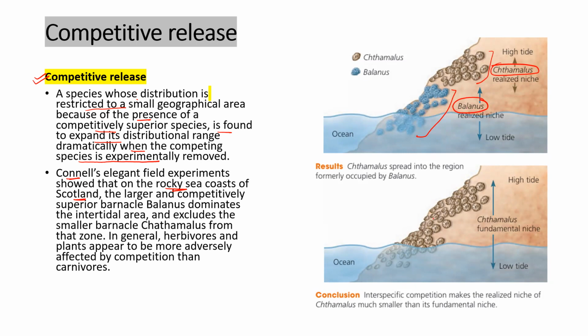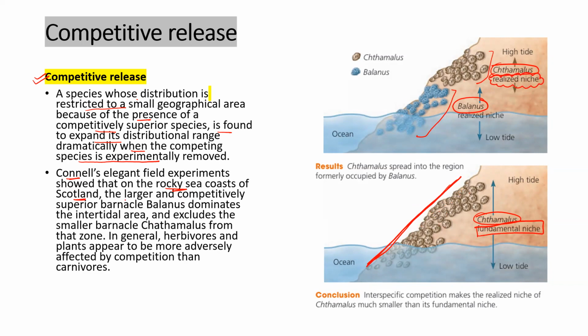Now, if Balanus is removed, then we are finding this Chthamalus is able to spread. You can see it is able to spread, means this is the area where they can grow up to this much area they can spread. So this was their fundamental niche, means this is the area where they can spread up to this much function they can do. But in reality, they were only restricted to this area. That is why this is the realized niche.